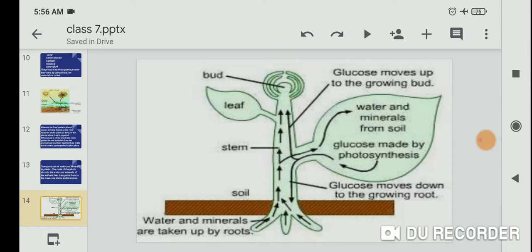Look at this picture. Water and minerals are taken up by the roots, shown by the arrows, and move through the stem. Glucose is made by photosynthesis. Glucose moves down to the growing root, and glucose moves up to the growing bud, leaf, and apical top of the shoot. This figure shows the complete transport of water and minerals from the soil, and glucose made by the photosynthesis process.